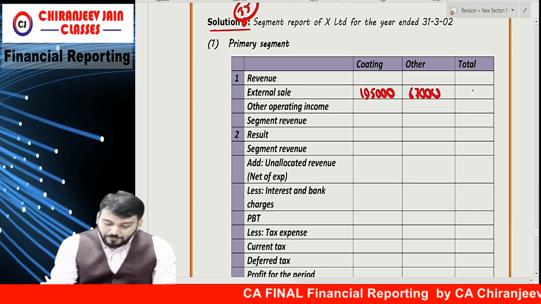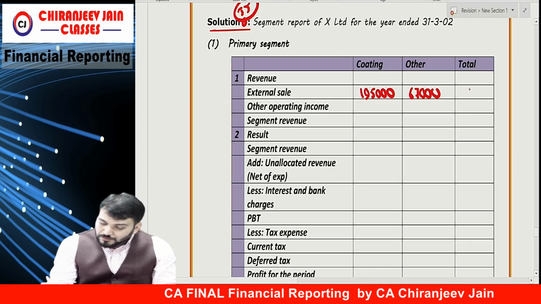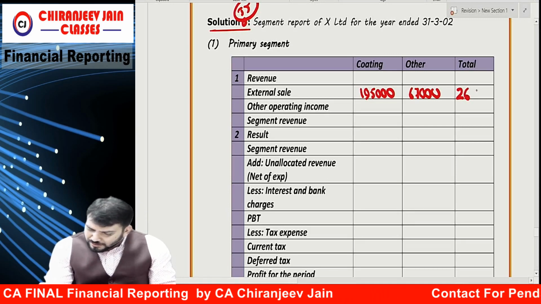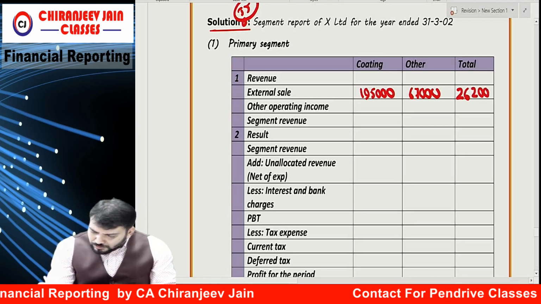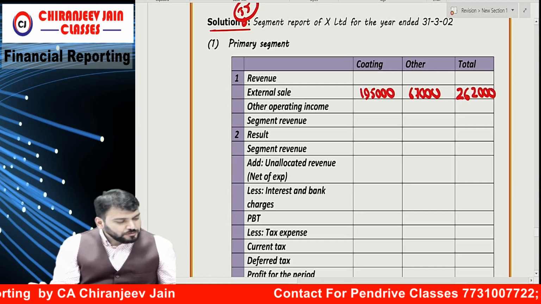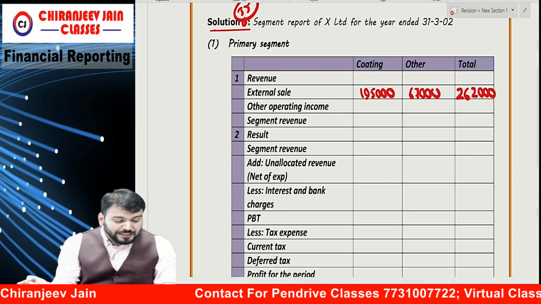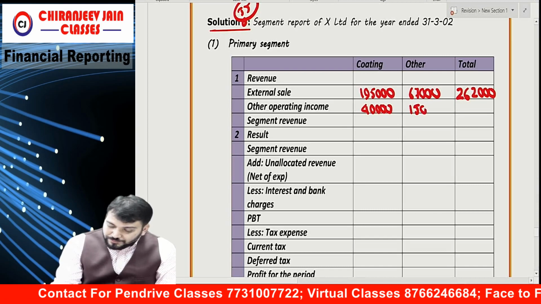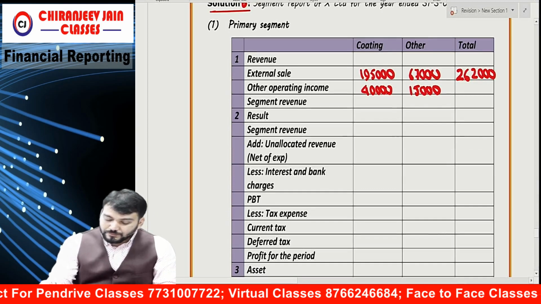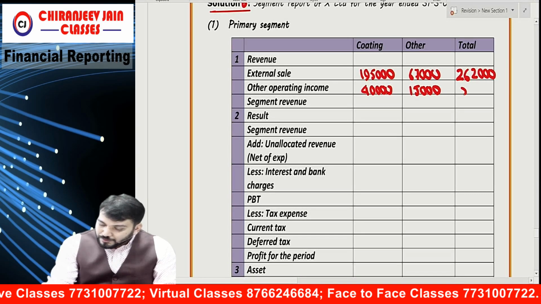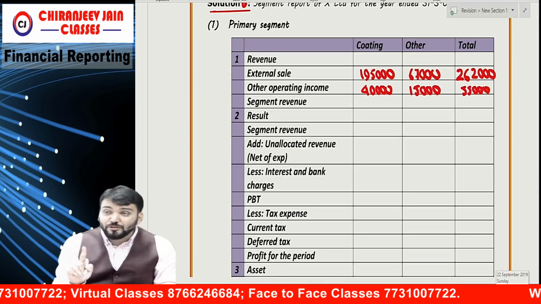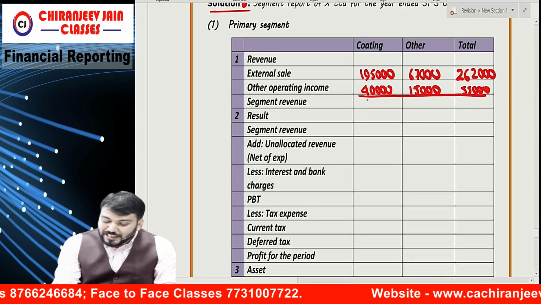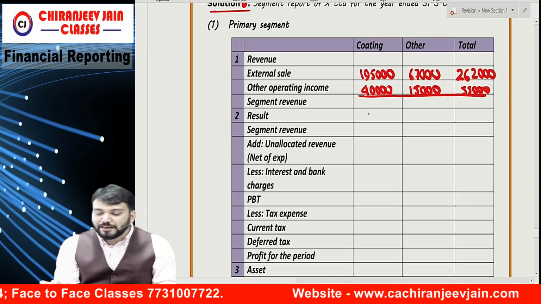67,000 total. Tell me the total. 2,62. 2,62, correct. Other operating income is what? 40 and 15. Total is what? 55,000. There is no inter-segment sale given, therefore I have also not taken it. This becomes segment revenue.